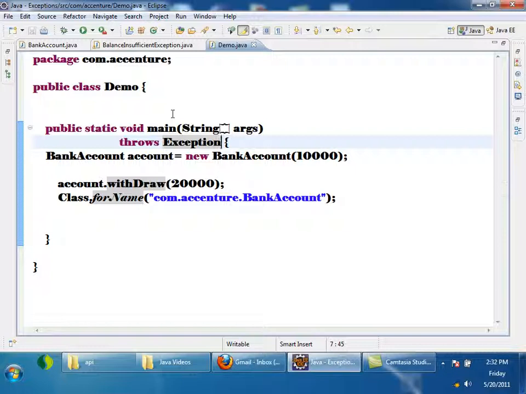Who called main? The JVM called main; the main thread called main. So when the main thread catches the exception, it will print the stack trace. It will terminate that thread. Remember this point: in this case there is only one thread, called the main thread. So if the main method is not handling it, the main thread will terminate. But the program will not terminate.